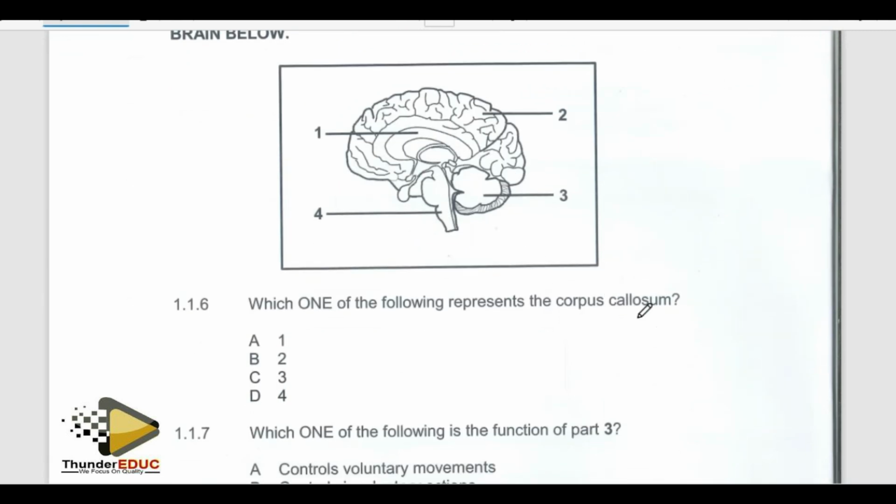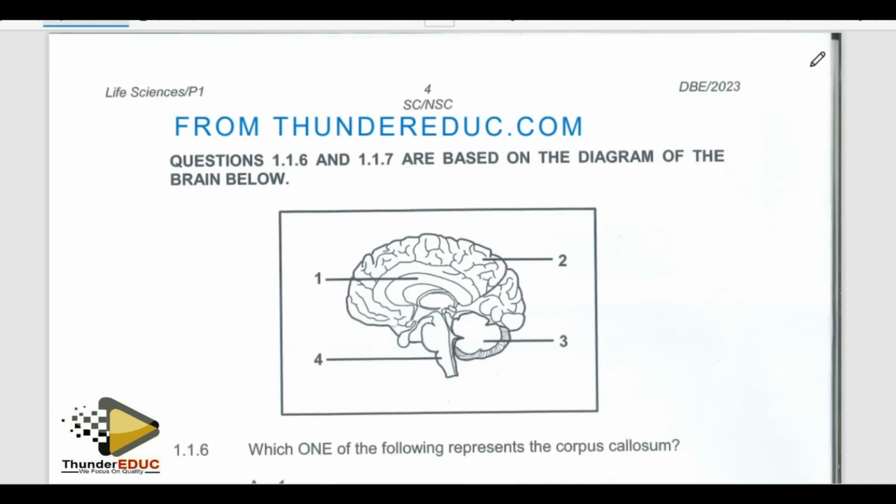The brain. Yes, they're talking about the brain here. Brain is simple. I always tell my students that before you answer any question, you see this 2023 final paper. I expected everyone to get all the marks. But as a past paper is always easy, a paper where you go and sit is always difficult.